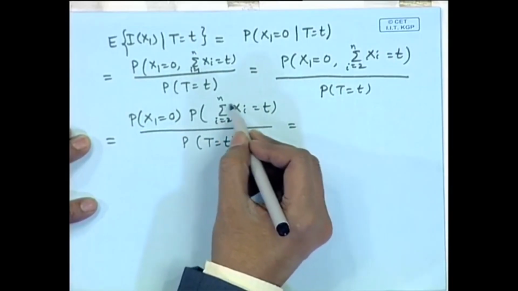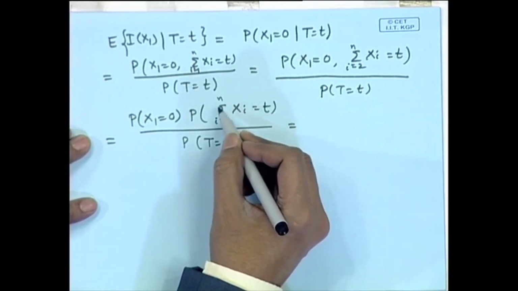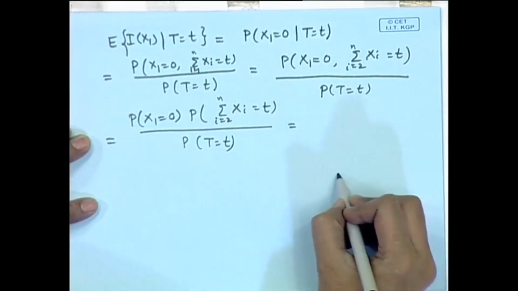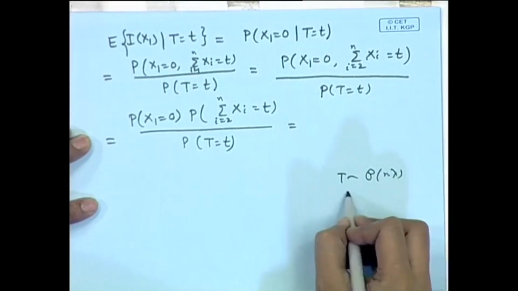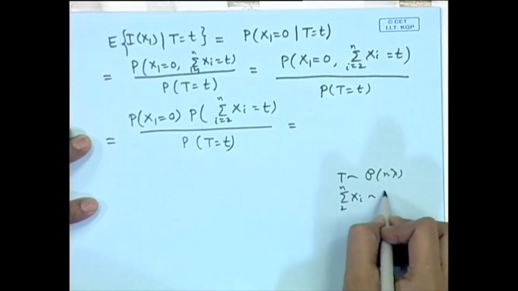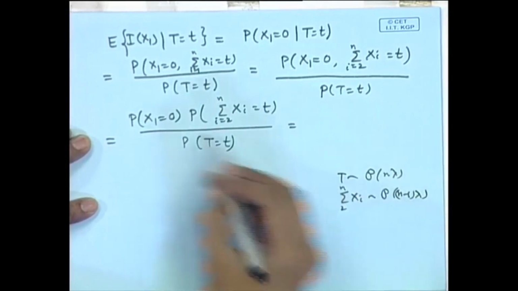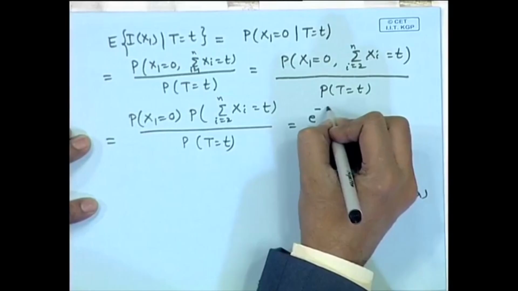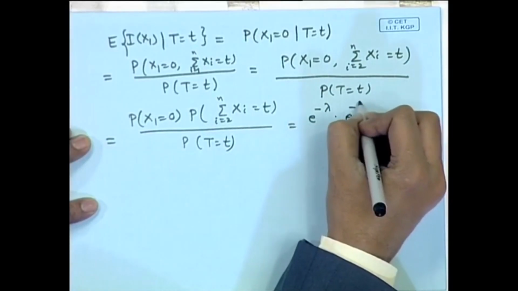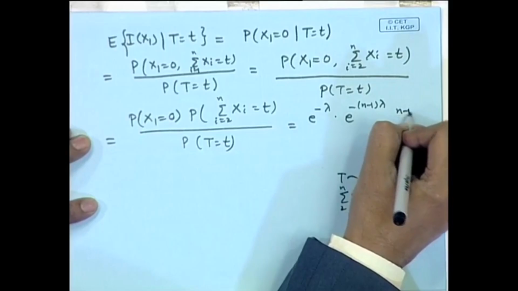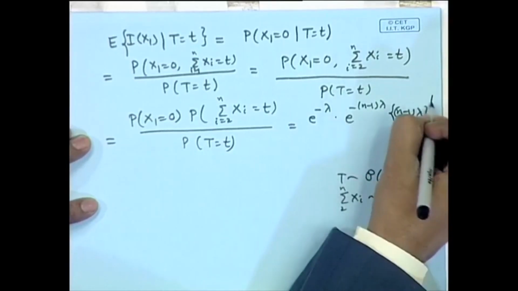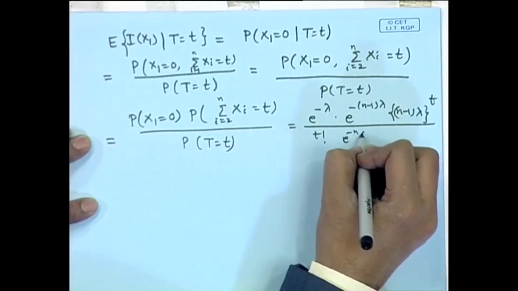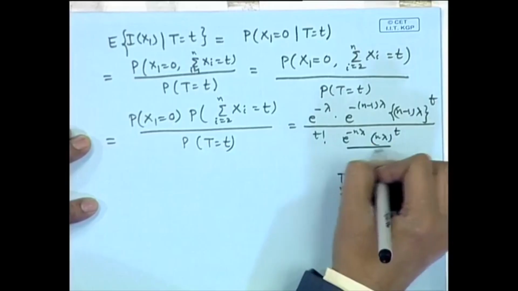Once again we make use of the fact that the sum of independent Poisson random variables is again Poisson. So, t follows Poisson n lambda, sigma x I from 2 to n follows Poisson n minus 1 lambda, and x 1 follows Poisson lambda. So, we can substitute these values here. This is e to the power minus lambda, e to the power minus n minus 1 lambda, n minus 1 lambda to the power t divided by t factorial, then e to the power minus n lambda, n lambda to the power t by t factorial.